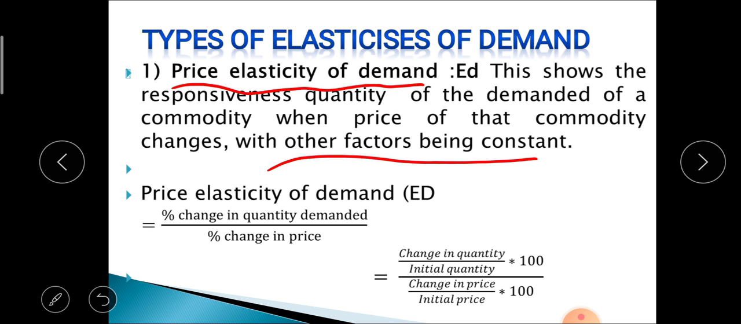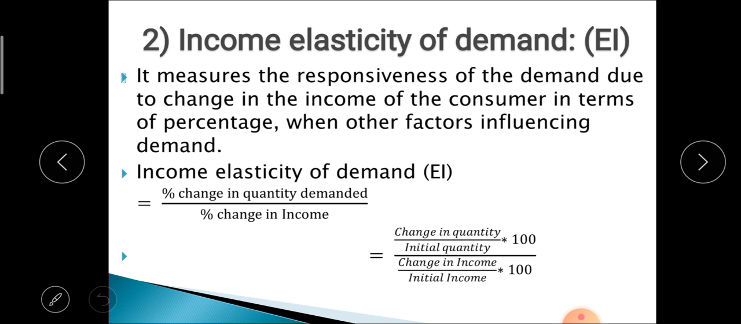Price elasticity of demand can be calculated using the formula: percent change in quantity demanded divided by percent change in price. That means change in quantity divided by initial quantity into 100, divided by change in price divided by initial price multiplied by 100. By using this formula, we can calculate the price elasticity of demand. After that, the second type of elasticity of demand is income elasticity of demand.